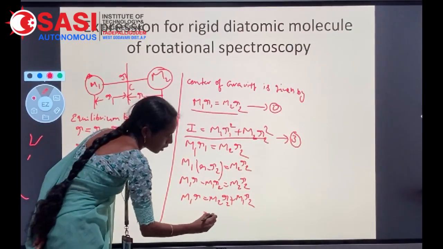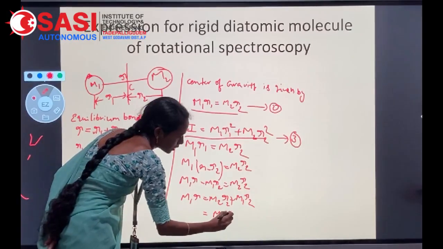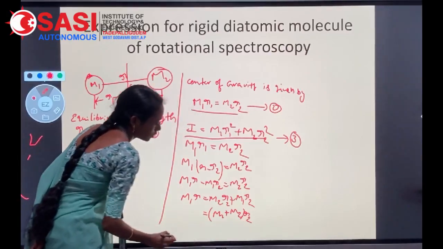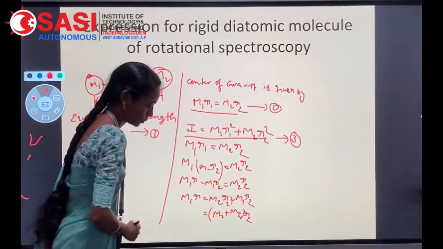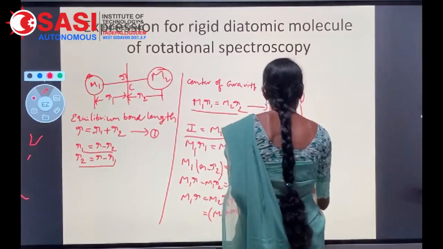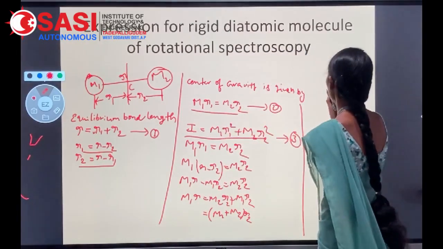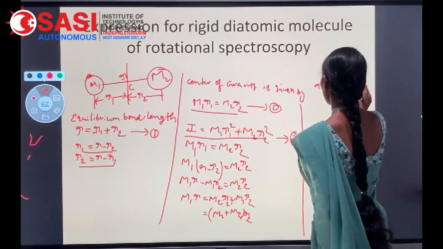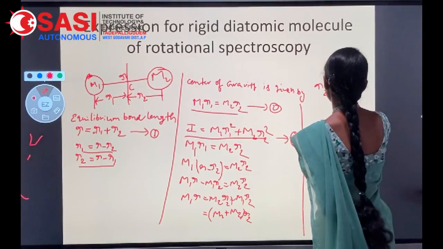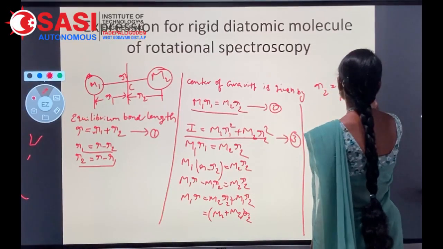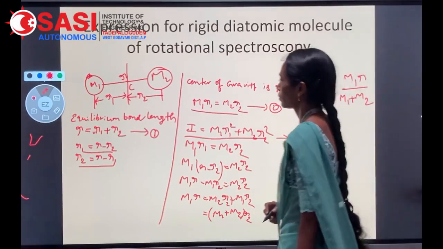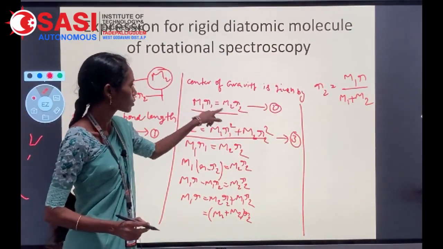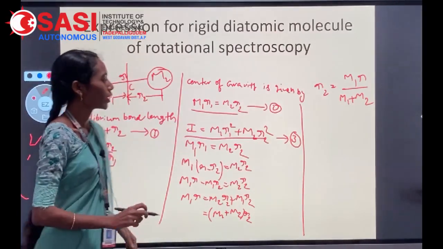There is a common term r2, so m1 plus m2 into r2. Now r2 equal to m1 r by m1 plus m2. By substituting the r1 value in equation number 2, we get the r2 value.